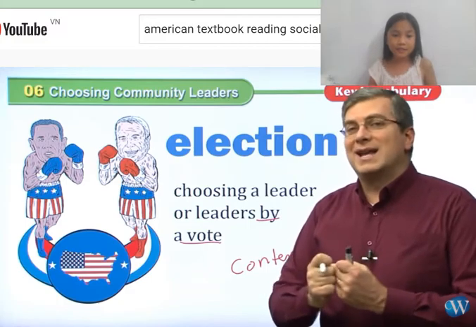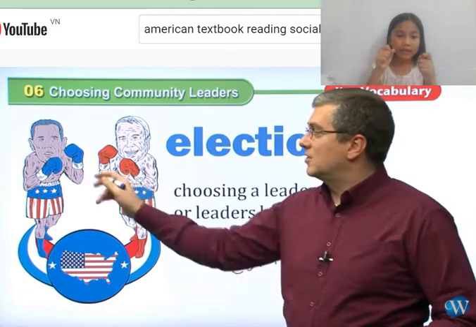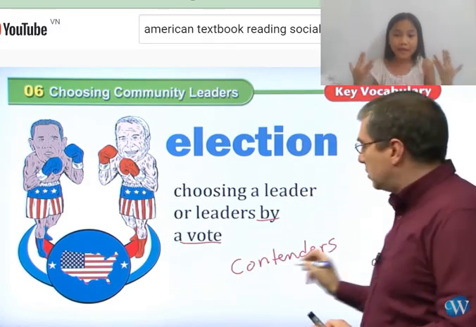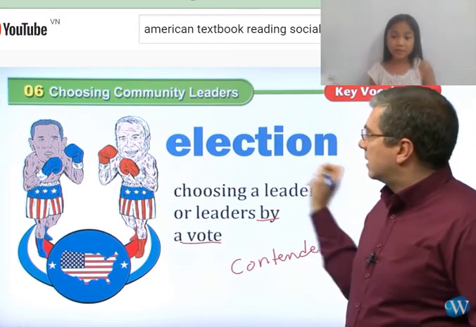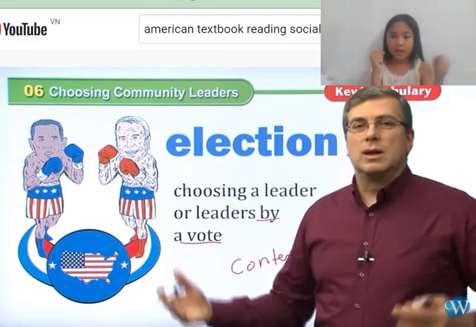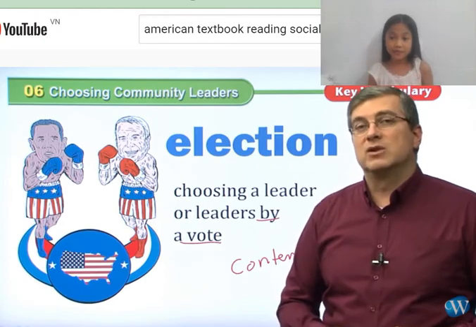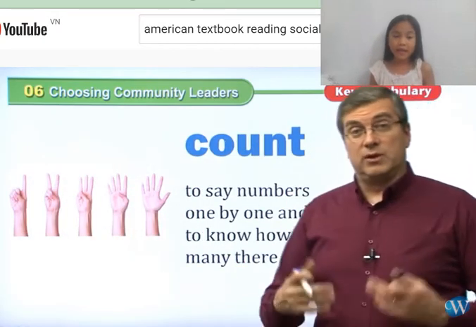So elections mean to get people to vote for themselves so that they can be leaders. So these people, they make other people believe in them so that they can be leaders. Okay, so next we have count.